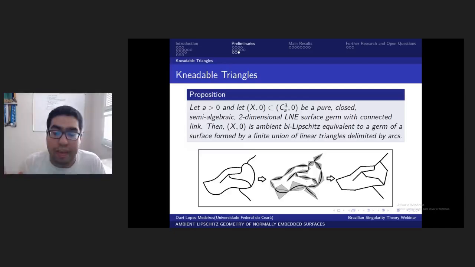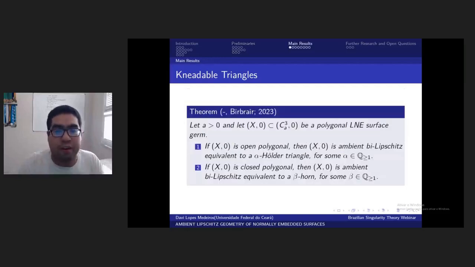And when you don't have LNE sets, mostly you cannot deform this guy. Okay, so what this theorem says is that in the LNE case, the canonical structures are unions of linear triangles. So the problem reduces to analyzing what happens to these surfaces whose links are linear triangles, that we call polygonal surfaces. So we must find a way to find a canonical structure inside these polygonal surfaces here. Okay, so let's start with the main results here.